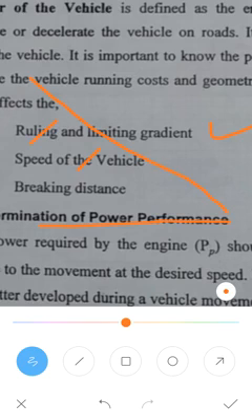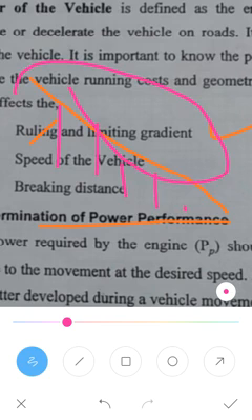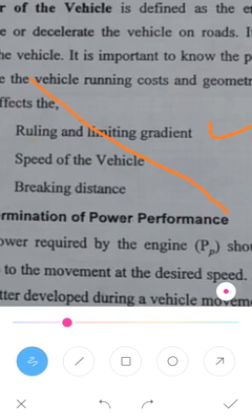So consider this is the road. So these are the roads. Whatever the roads are there, this is the gradient of the roads. So the ruling and limiting gradients of the road is one of the important factors for the geometric design of the roads. Another is the speed of the vehicle.